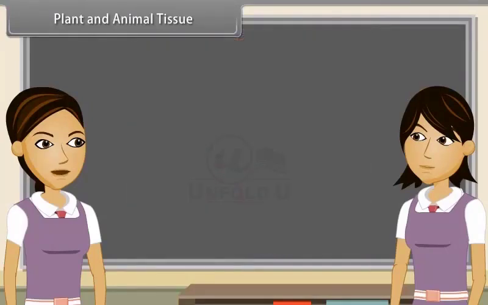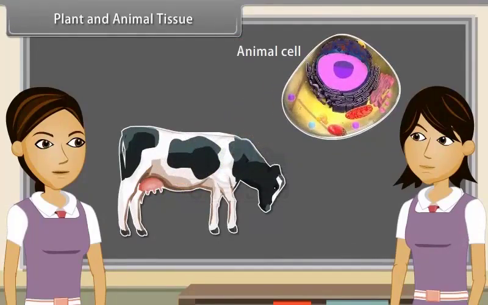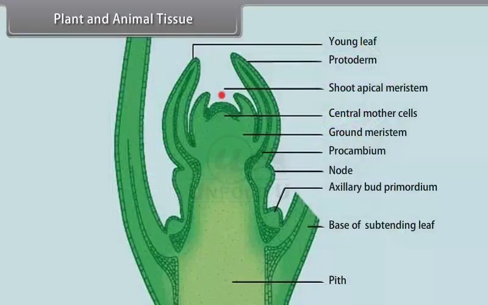Yes, I know that animals are heterotrophic and have to move around in search of food, mate, and shelter. So they need more energy in comparison to plants. That is why most of the tissues in animals are living. One more big difference between plants and animals is the pattern of growth. The growth in plants is limited to some regions.